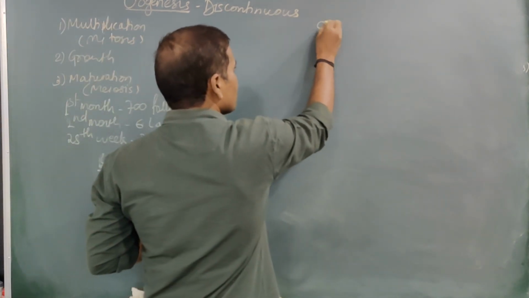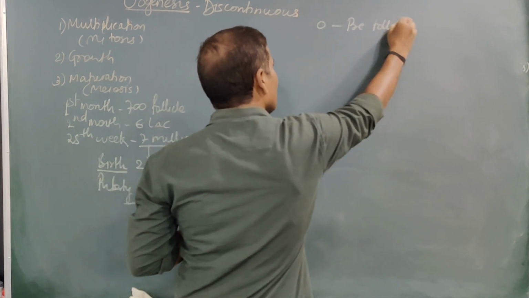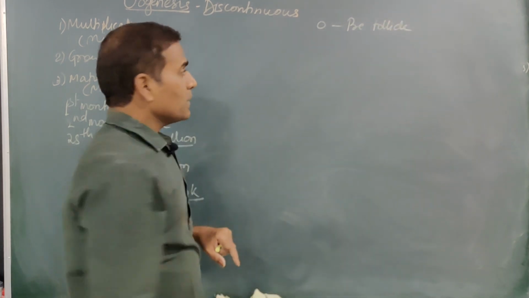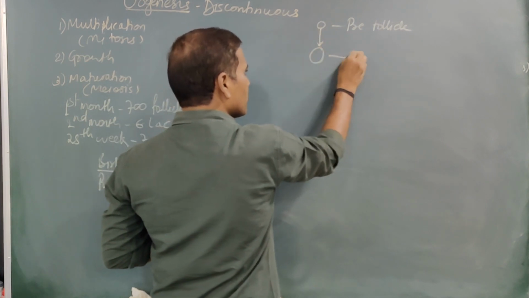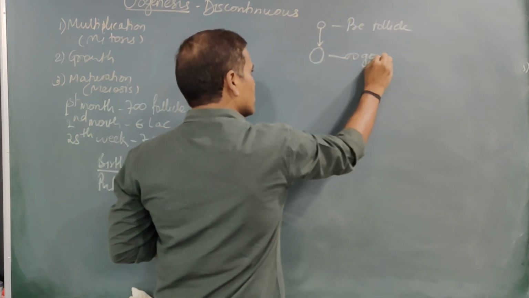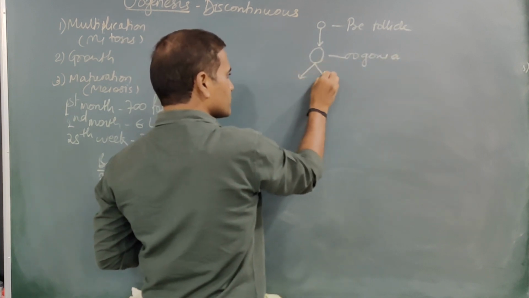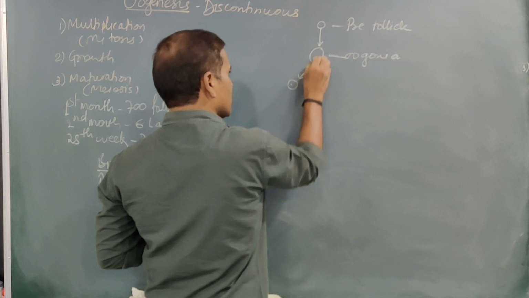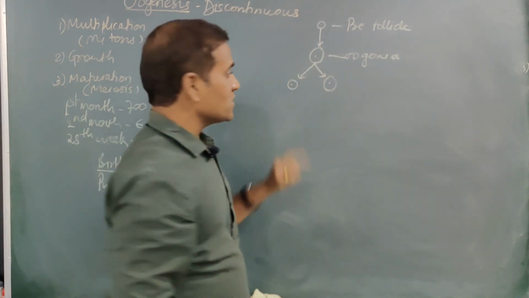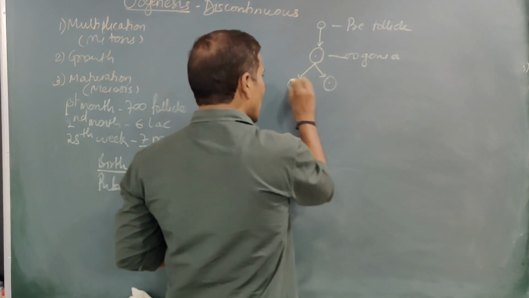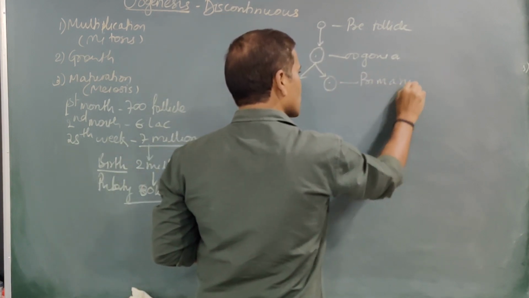Consider this is your primordial follicle. Well, now the primordial follicle gives rise to oogonia. Now this oogonia divides mitotically. Mitotic divisions take place and these cells are produced, and these cells are called primary oocytes.